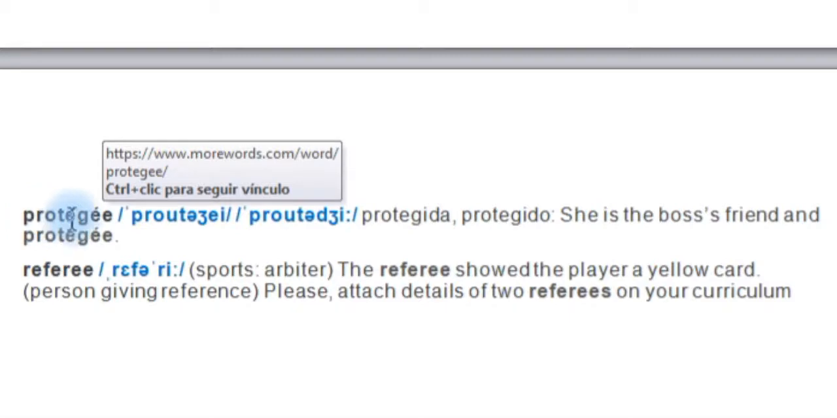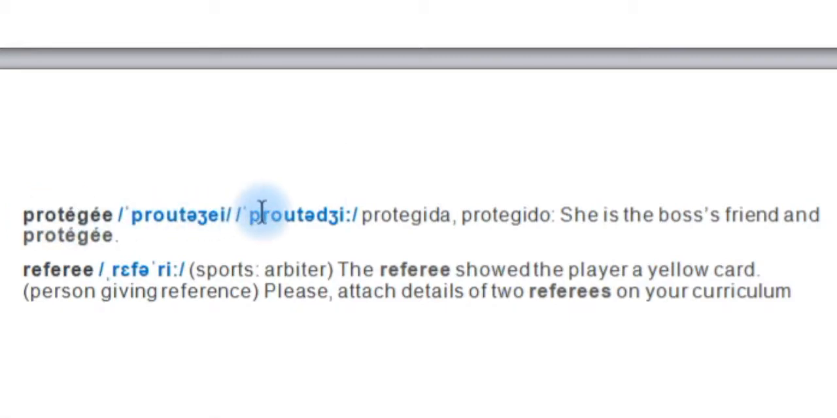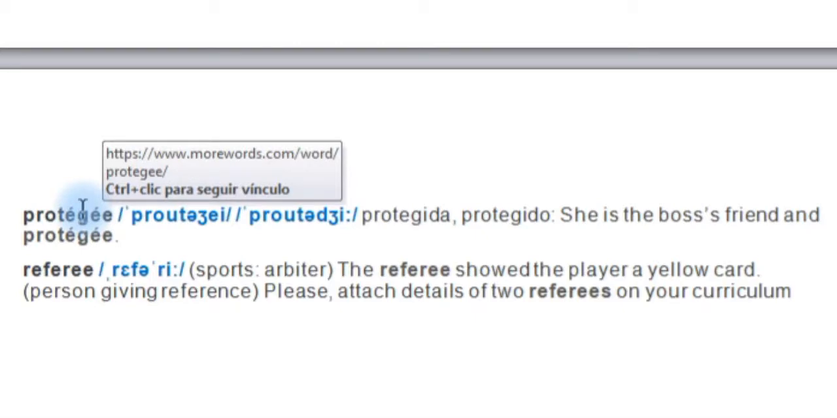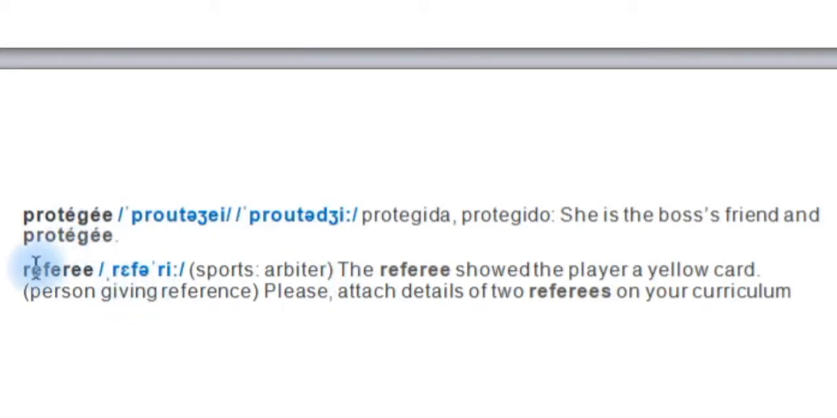Protege or protégé is a person who is protected by someone. Okay, she is the boss's friend and protege. Okay, and referee in sports is the arbiter. Okay, el árbitro, the arbiter. The referee showed the player a yellow card, or also is a person giving reference. Okay, like for example, when you say, please attach details of two referees on your curriculum. Okay, so referee is las referencias. Okay, the referees.